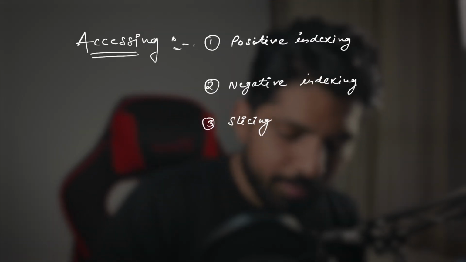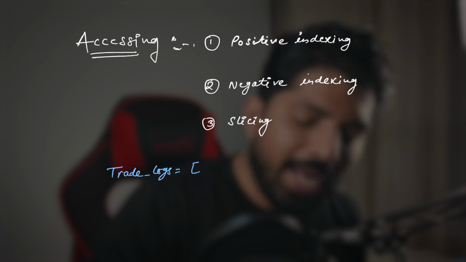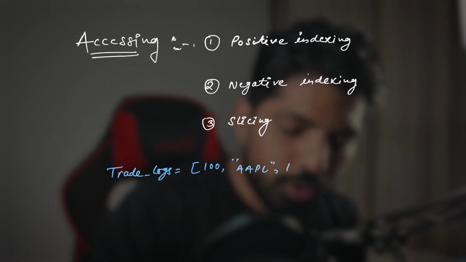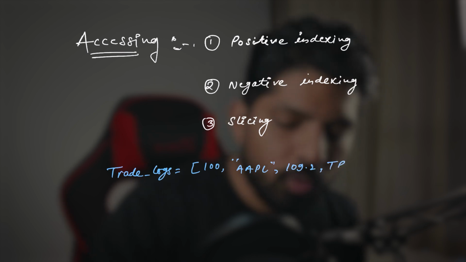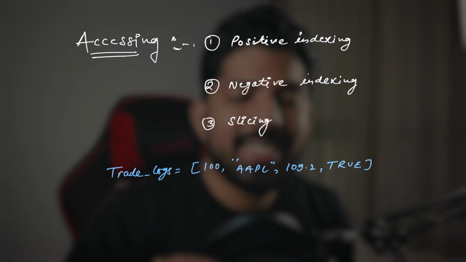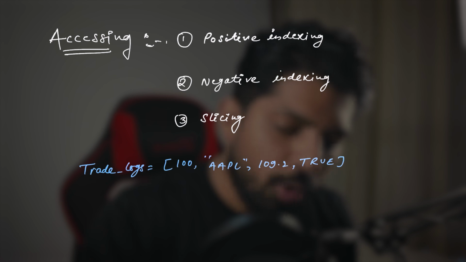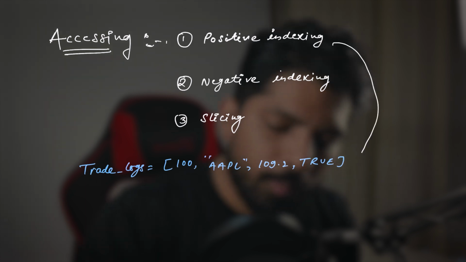So for example, we have a list as trade logs, correct? Which has the items. Let's say it was the opening price. Then it has the name of that stock. So Apple. Then it has the selling price, which is, let's say, 109.2, and we have a boolean value which is true. So here we can say this is a 1D homogeneous list, right? Now how do we access this with the help of positive indexing?